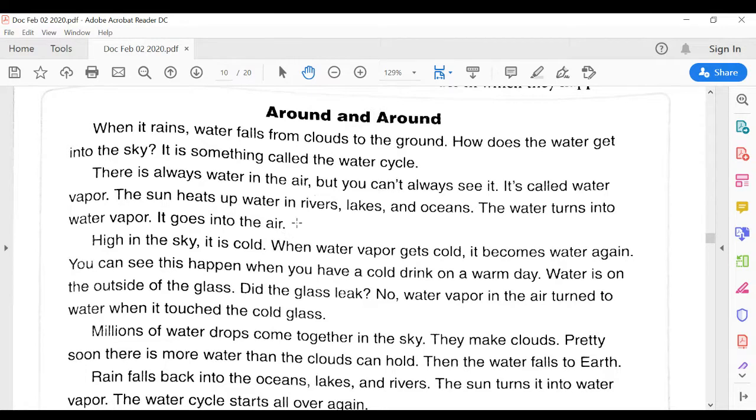Okay, so we should stop now. Think about what we read. Did we understand it? If we didn't, we can go back and reread. If we did understand, we can go on to the next paragraph.